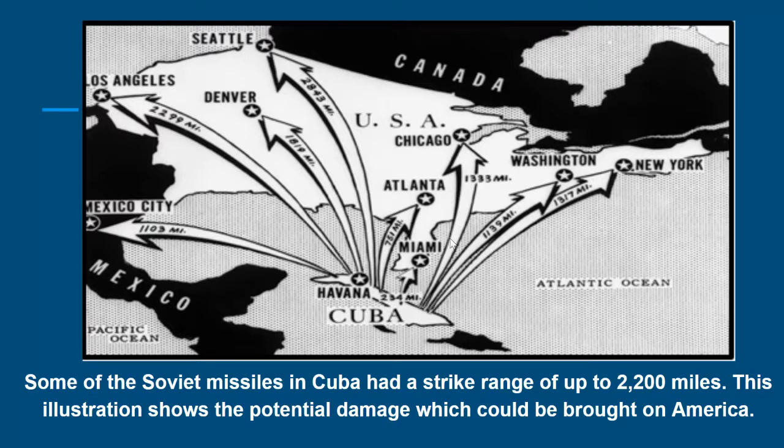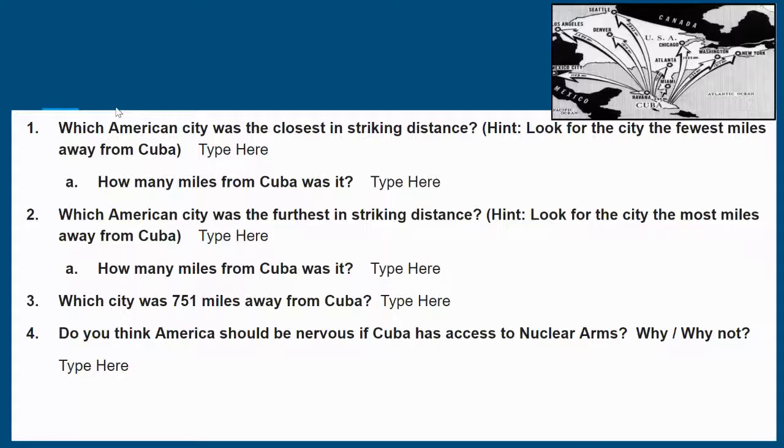The arrows show how many miles it would be to get to that city. So from Cuba to Chicago, that would be 1,333 miles. Look at the damage that could have been caused in the United States if they released missiles to any one of these cities. And look how far it could go from Cuba all the way to New York or all the way out to California and Los Angeles. You'll be using this picture to help you answer the questions.